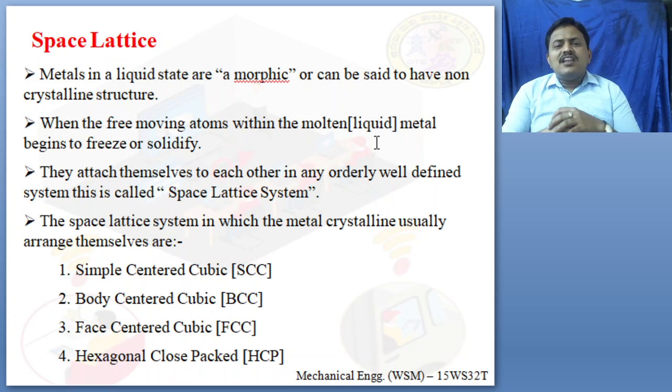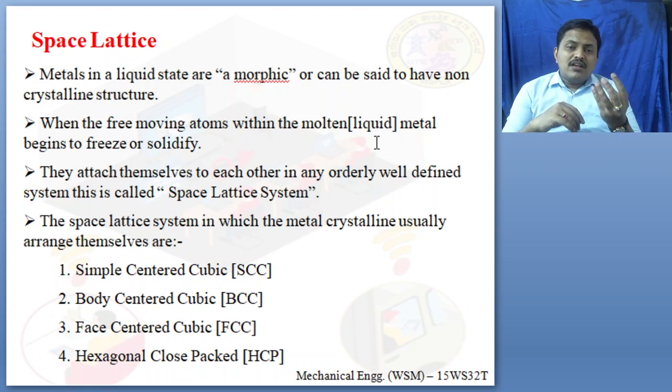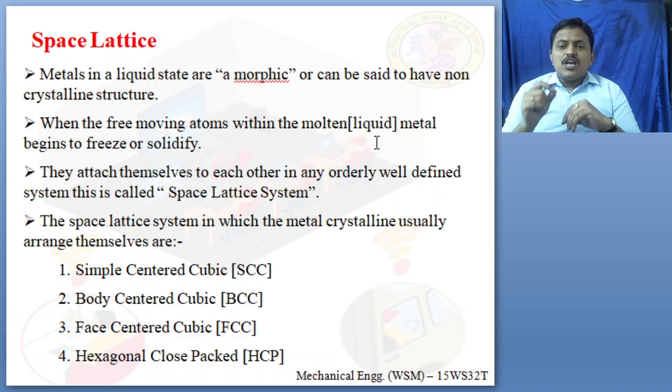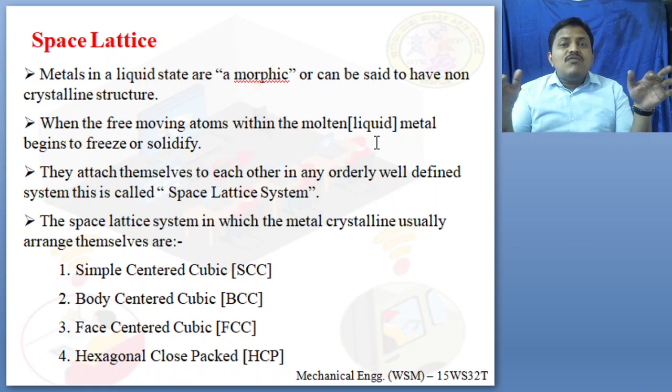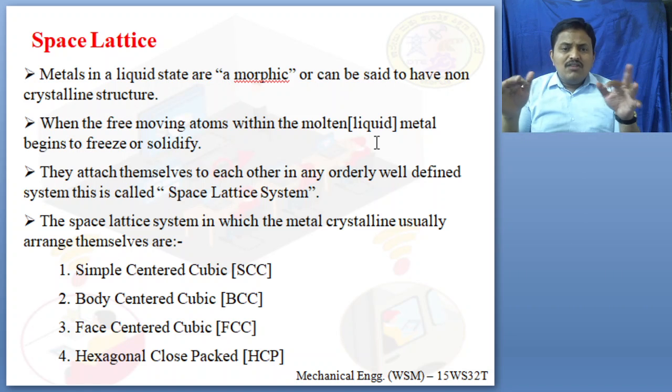Whereas for a metal in a liquid state, when you heat the metal, it comes to the melting point. Once it reaches the melting point, it forms a liquid. This liquid state is known as amorphous. What is amorphous? Amorphous means it has the characteristics of a non-crystalline structure. So in a non-crystalline structure, what happens? The metal will flow freely.